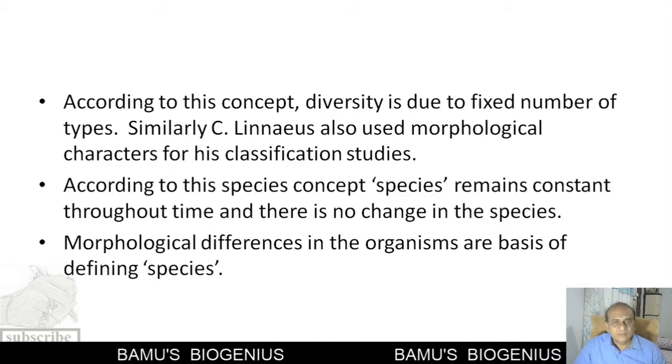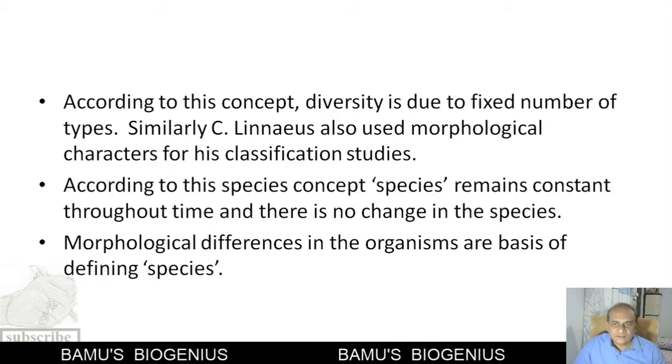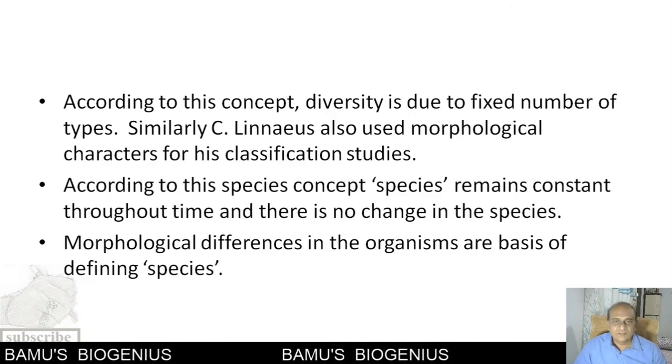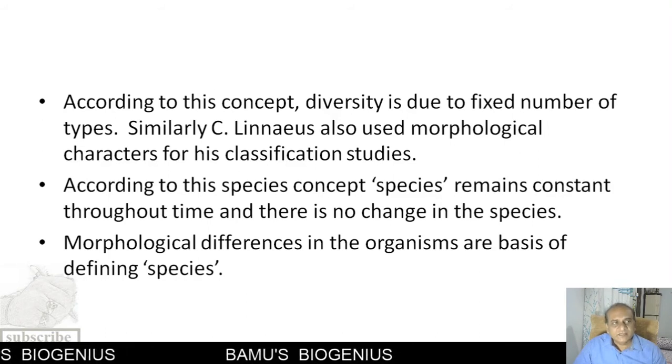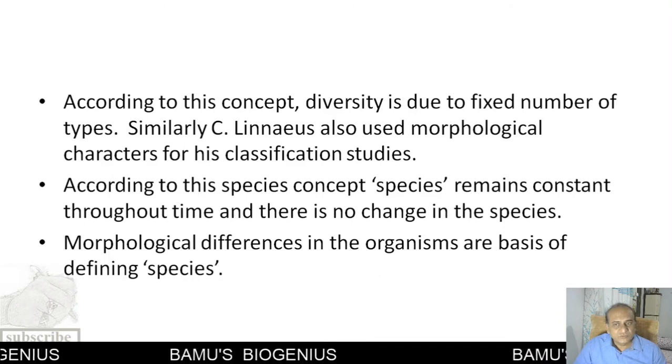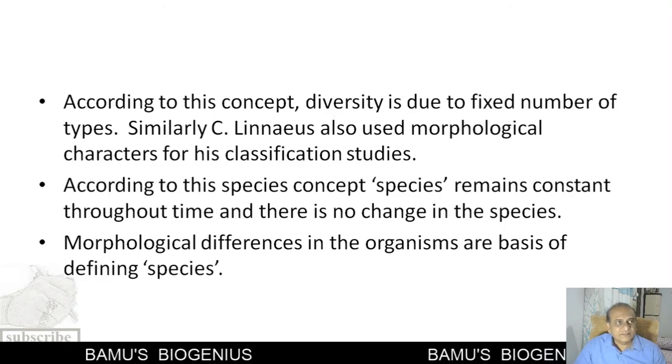He just noted down the morphological characters for his classification, and he was of the opinion that diversity is due to a fixed number of types. Whatever types are there are fixed, and they will not change.